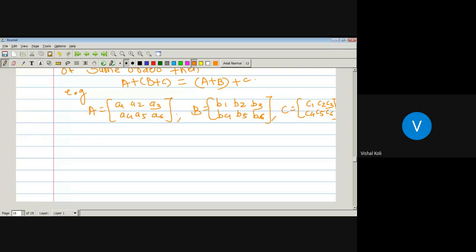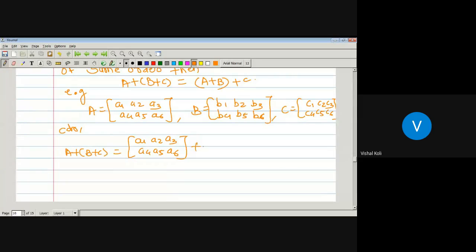Now here we have to show that LHS is equal to RHS. So first we will find the LHS. Consider A plus B plus C, which is equal to, let us write A as it is, A1, A2, A3, A4, A5, A6.